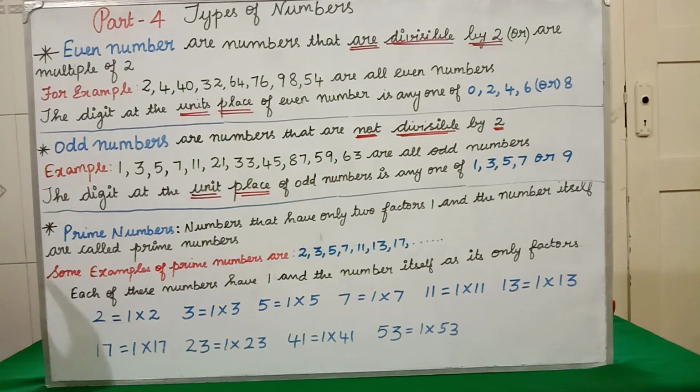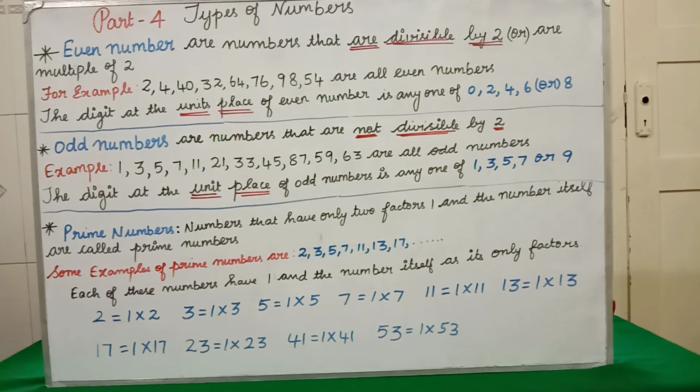Clear about odd numbers? The numbers that are not divisible by 2 are called odd numbers. The unit place of an odd number can be 1, 3, 5, 7 or 9.